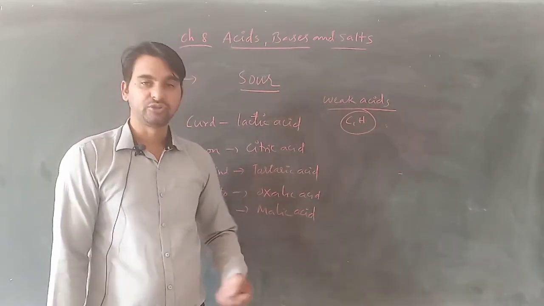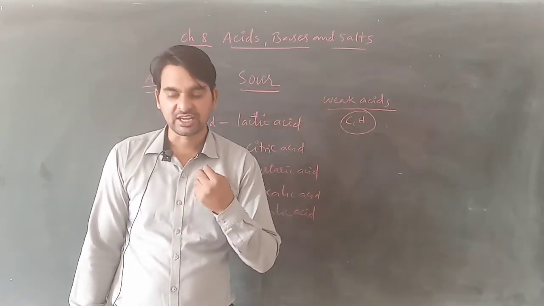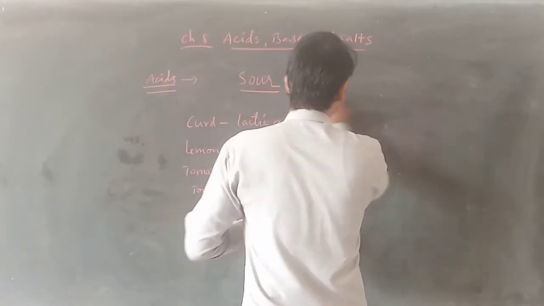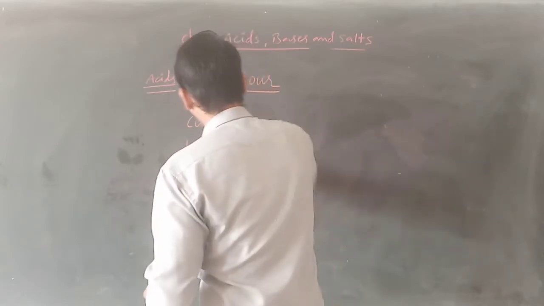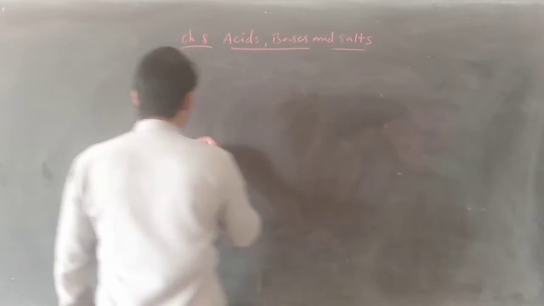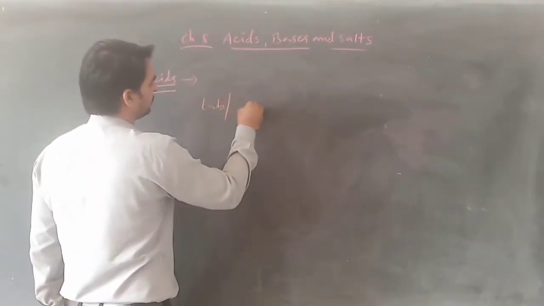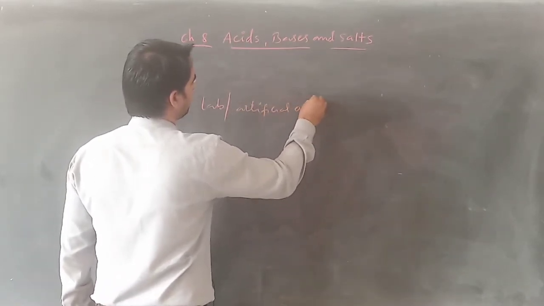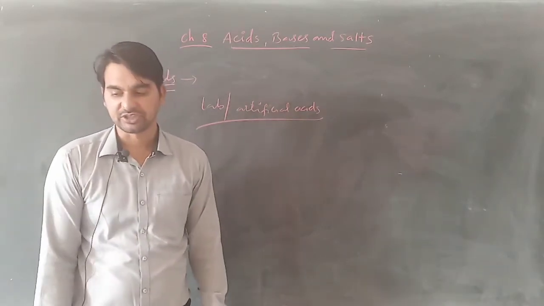And the acids which we prepare artificially, or which we synthesize in our labs, are referred to as artificial acids. We are making them, we are preparing them. That's why we call them artificial acids.